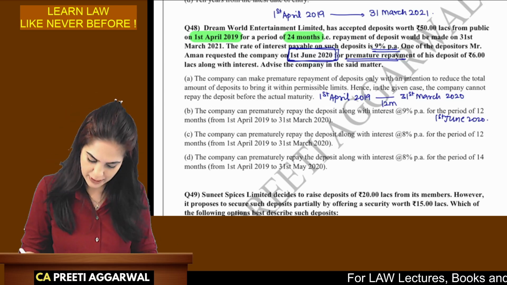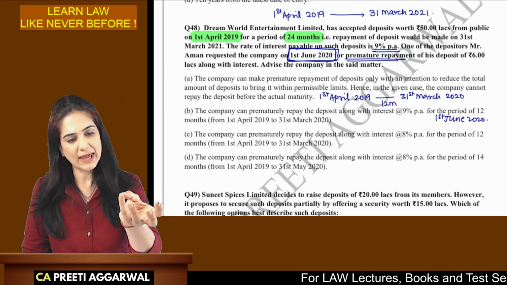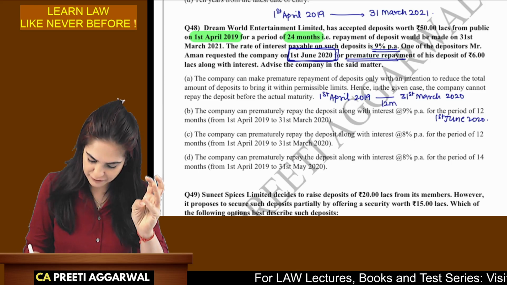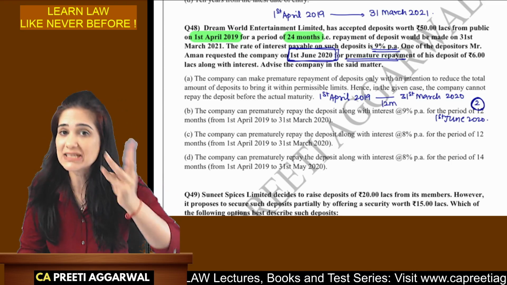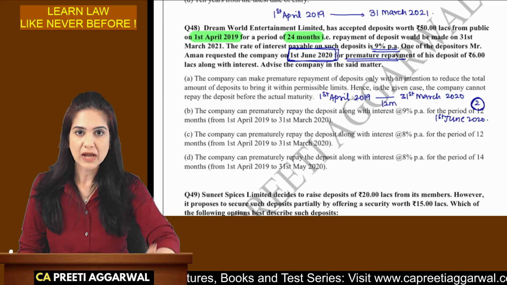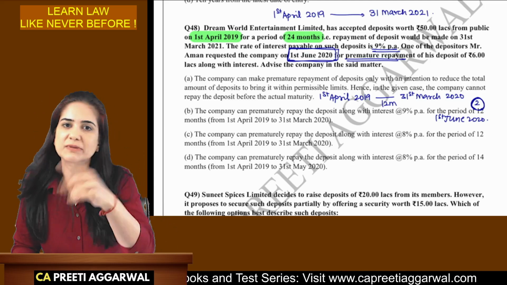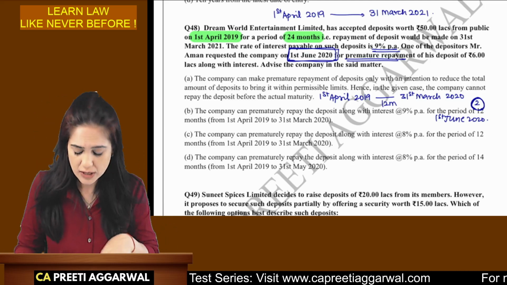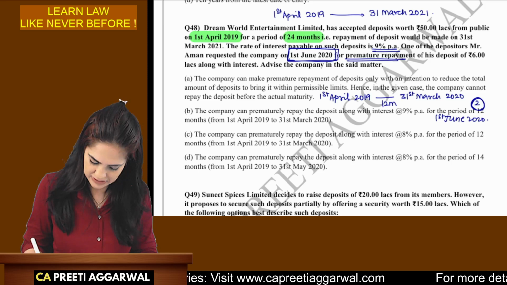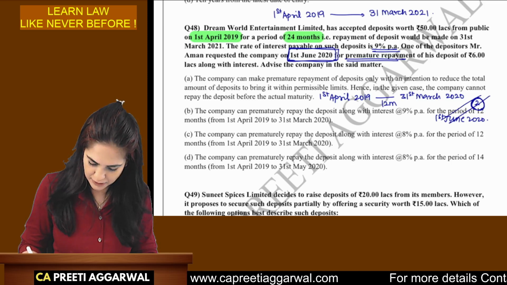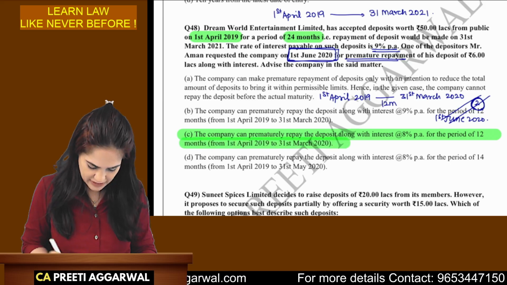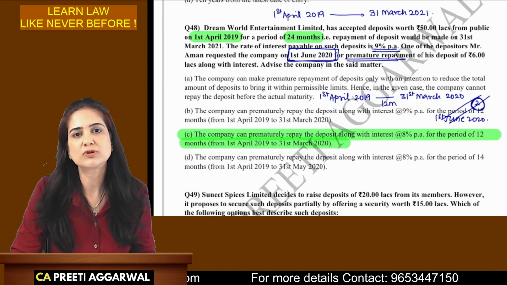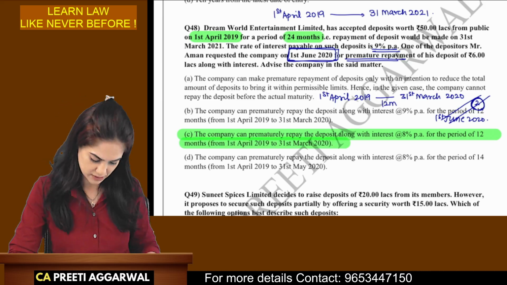Okay, I agree for 12 months. But will he also get for April and May? Will he get for this additional 2 months? Now, law says because this duration is less than 6 months, it is to be ignored. If it was for more than 6 months, then he would have got interest for the full year. But because it is less than 6 months, this period will be ignored. So my correct option is option C. He will get interest from 1st April to 31st of March 2020.